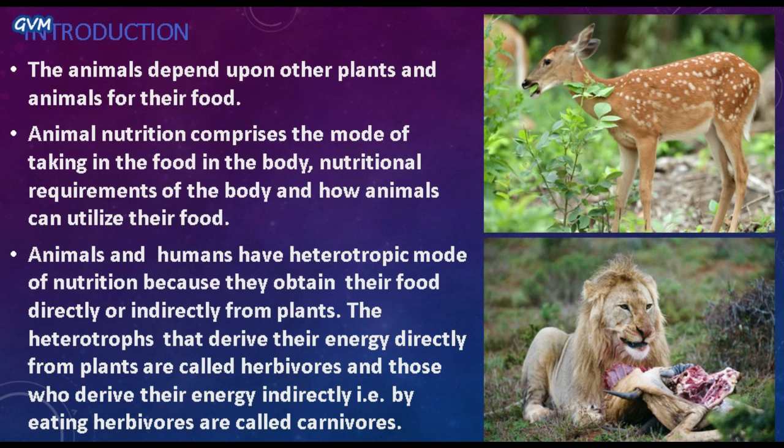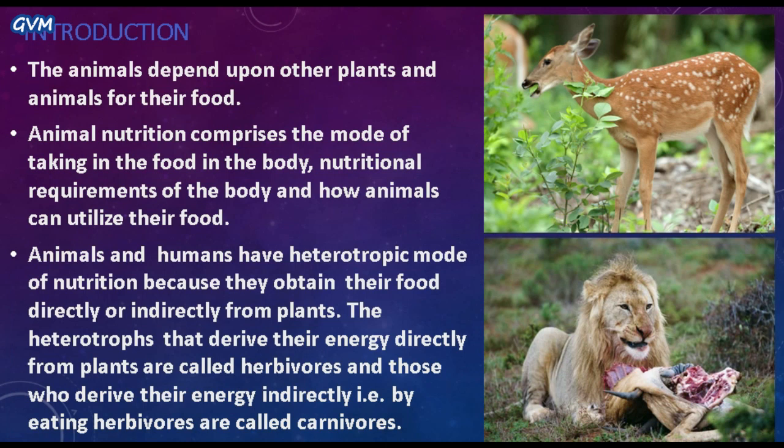So, let's start. Students, as you know, animals depend upon other plants and animals for their food, and each species or type of organism has its own way of taking in food. Like bees and hummingbirds suck plant nectars, whereas infants of humans and some animals feed on mother's milk. Likewise, snakes such as python consume the animals upon which they prey, and aquatic animals filter small food particles floating close by and feed on them.